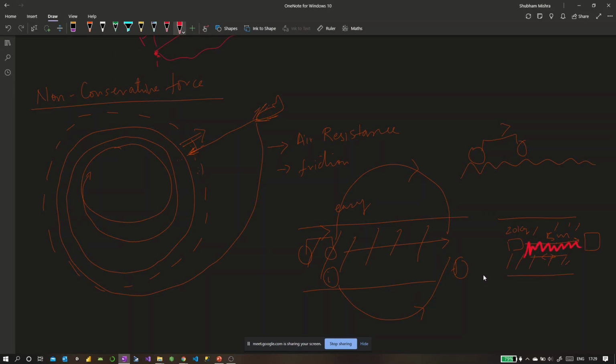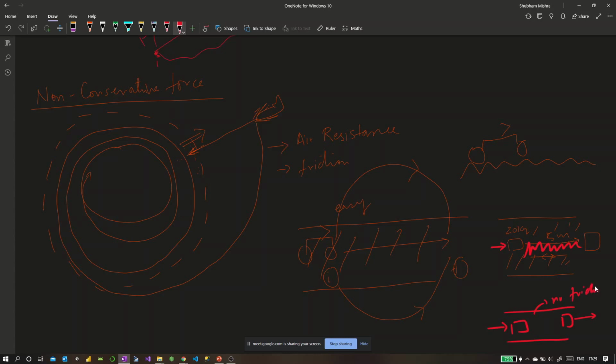Can you relate to it? So what this friction is doing is that all the work you're doing on the block is getting dissipated into thermal energy, right? It's wasting all that work. If there was no friction on the ground, whatever work you might have done, this block would have gained kinetic energy and would keep on moving till infinity, assuming there is no friction, right?